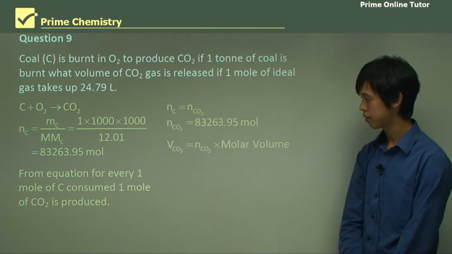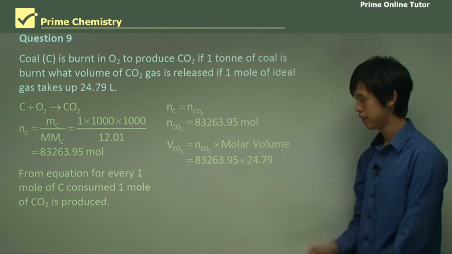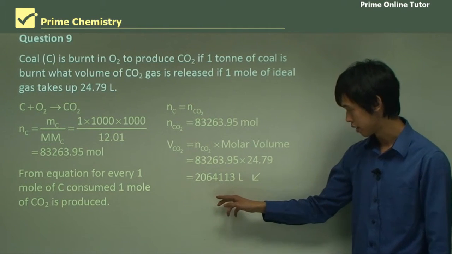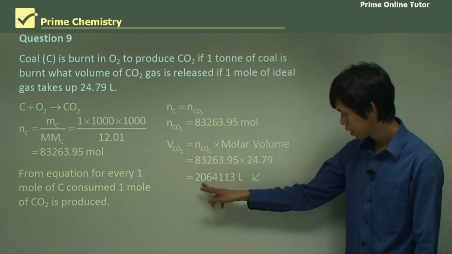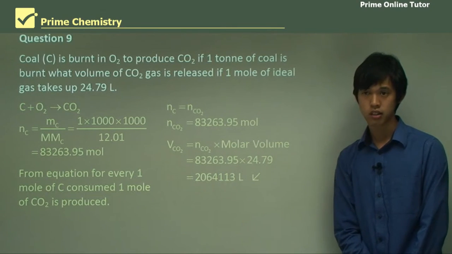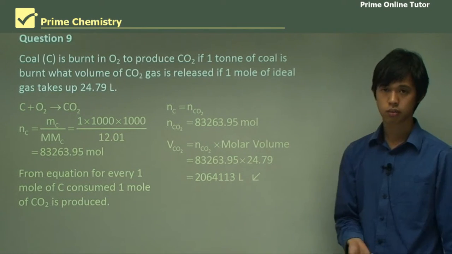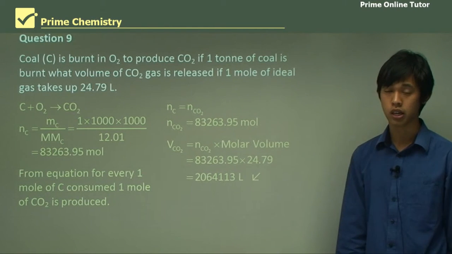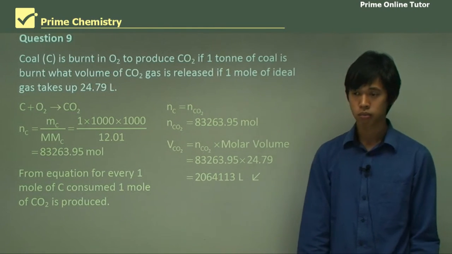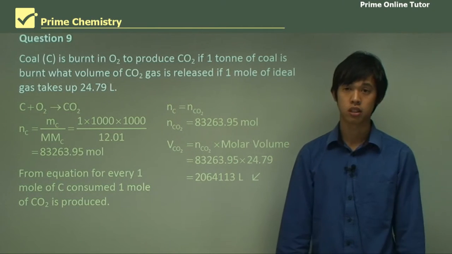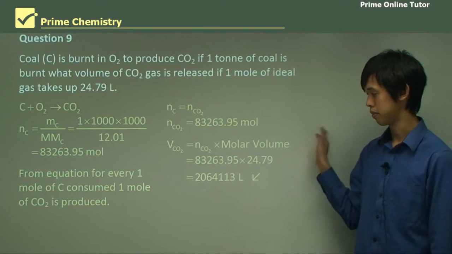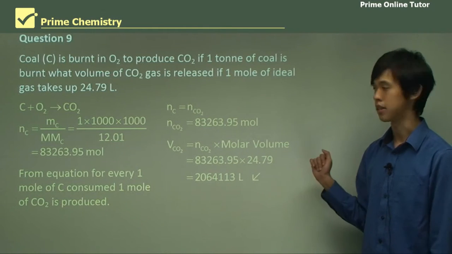So there's our answer, and that's 2,064,113 litres. And if you want to change that, it could be 2,064.11 meters cubed, or 2.064 kilometers cubed. So that's the answer.